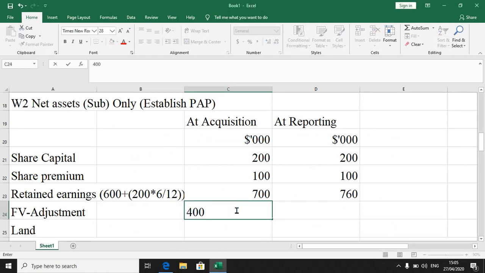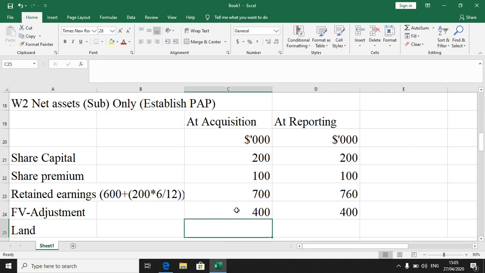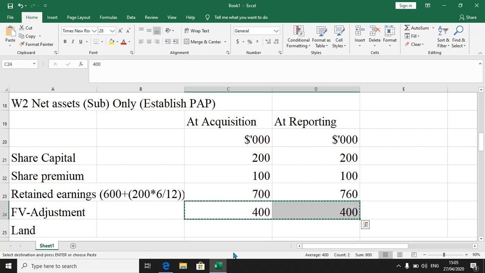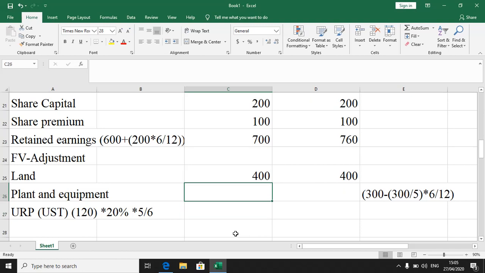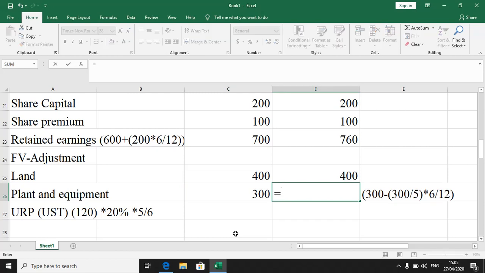For land we had a 400, and then for plant, all right, let me just drop that figure. And what about for plant? We had the 300, but for the reporting date we have to be careful, because we need to account for depreciation.